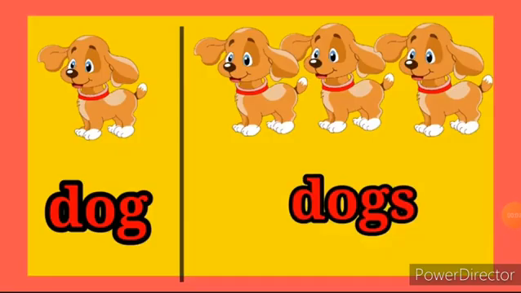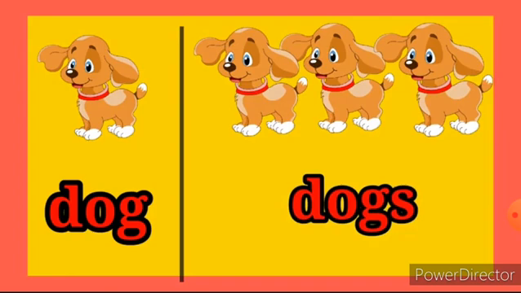Look at this picture, children. What is here? Dog. Can you say the spelling for dog? Yes. D-O-G, dog. Look at this side. What is the spelling for dogs? How many dogs are there? Count it. 1, 2 and 3. 3 dogs are there. So you should not say dog when it is more than one. So here 3 dogs are there. Then how should you say it? Dogs, D-O-G-S, dogs.